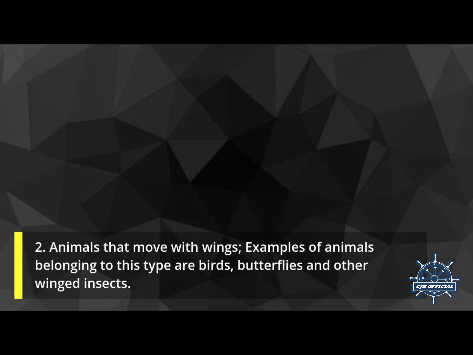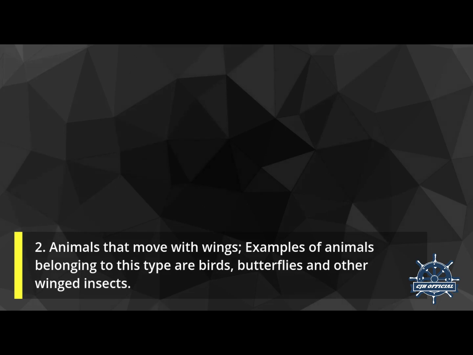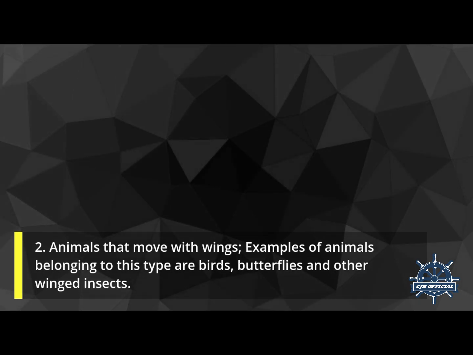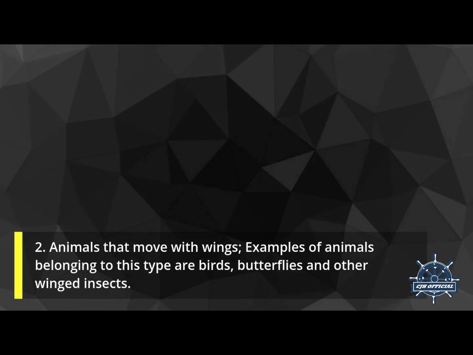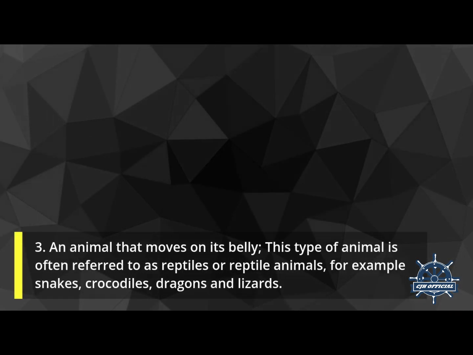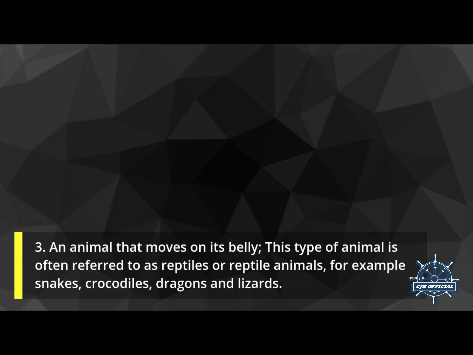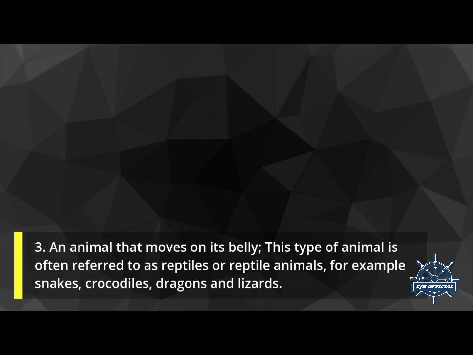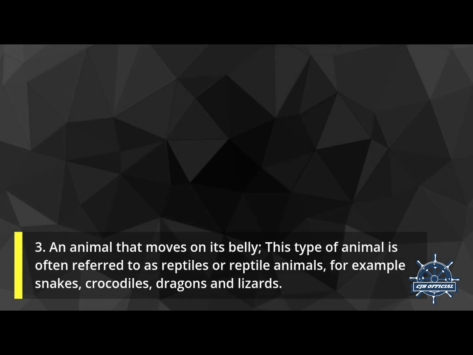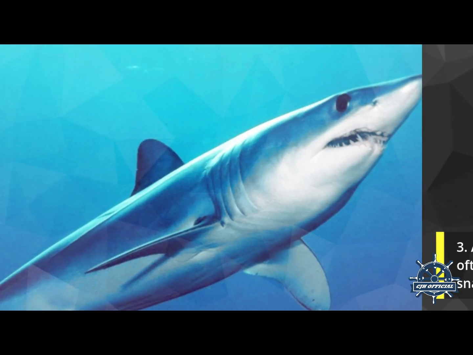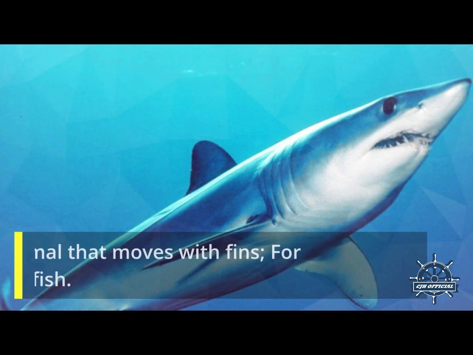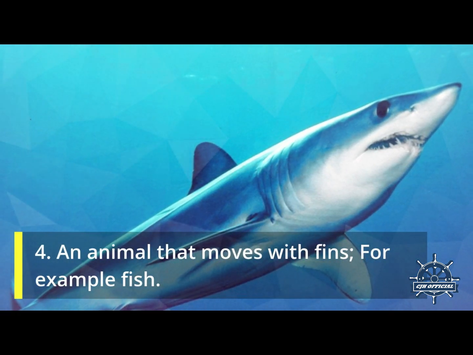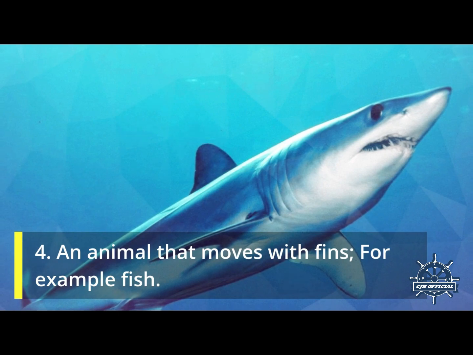2. Animals that move with wings. Examples of animals belonging to this type are birds, butterflies and other winged insects. 3. Animals that move on their belly. This type of animal is often referred to as reptiles, for example snakes, crocodiles, dragons and lizards. 4. Animals that move with fins, for example fish.